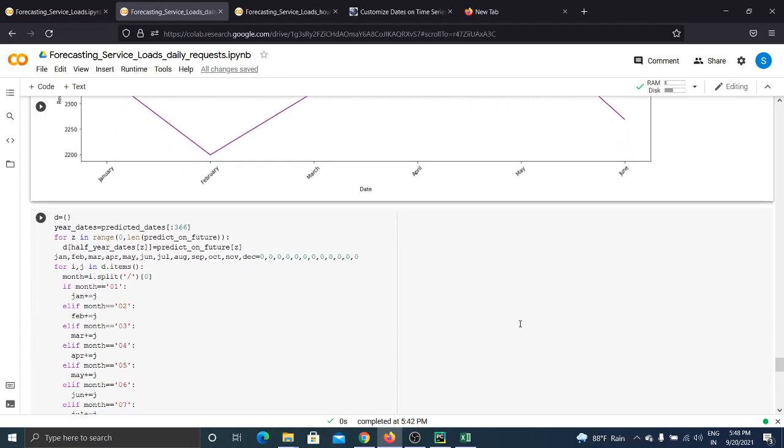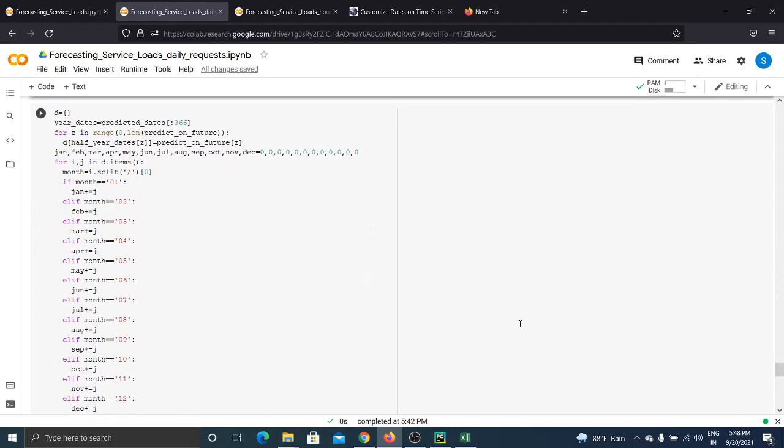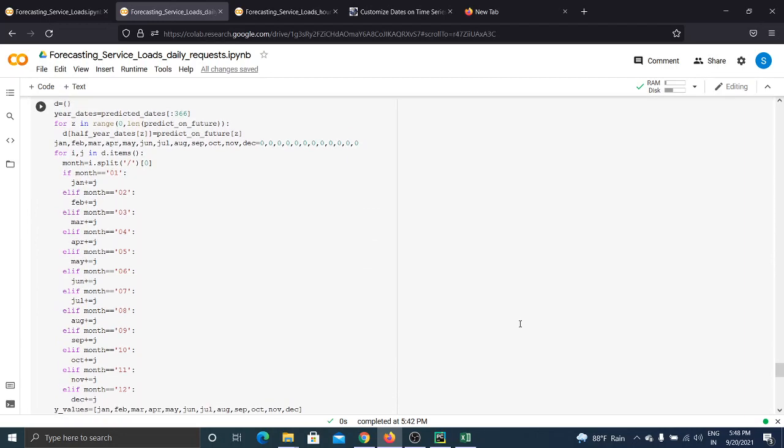Another approach is creating a dictionary, in which the main logic is using key-value pairs, with the key as the date and the value as the predicted point. For that we just write a simple for loop, giving the key-value pairs, where the key is the date and the value is the predicted point on that specific date.